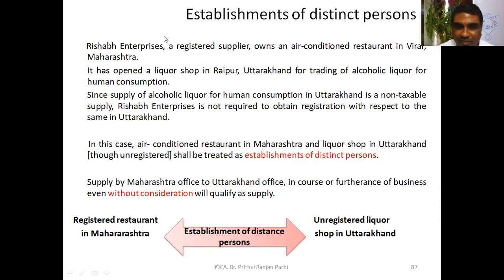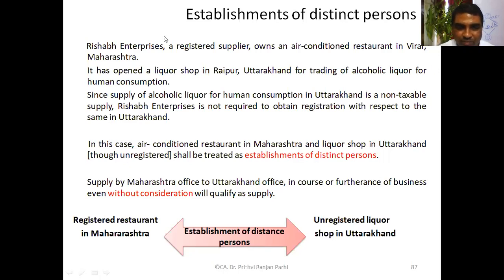The air-conditioned restaurant in Maharashtra and the liquor shop in Uttarakhand shall be treated as establishments of distinct persons. Two establishments, distinct persons. Supply made by the Maharashtra office to the Uttarakhand office in the course or furtherance of business is without consideration, since the owner of both businesses is the same. This will be regarded as supply between distinct persons, without consideration.